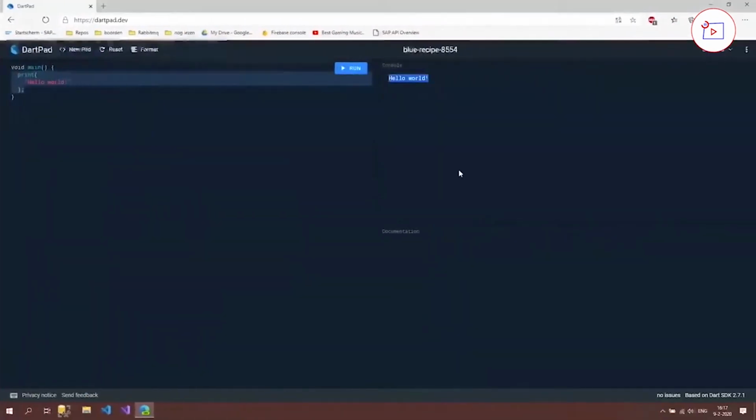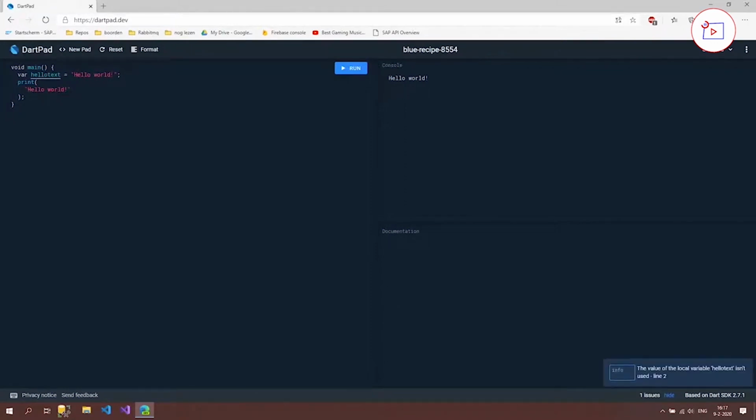If we now go back to our code and we have here the print and hello world, we can place this hello world inside a variable, just as I showed in the PowerPoint. So let's do that. We're going to create this value, hello text, and we're going to say hello world, exclamation mark, semicolon. As you can see, there are no errors, but it shows us a blue line under here. What it says is the value of local variable hello text isn't used. That's because we didn't use this variable just yet, but it says, hey, if you're not going to use it, please delete it because it's unnecessary.